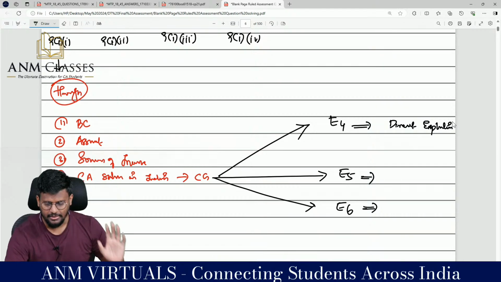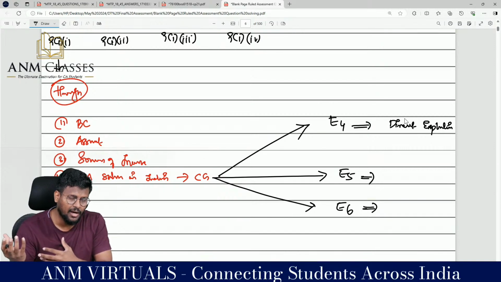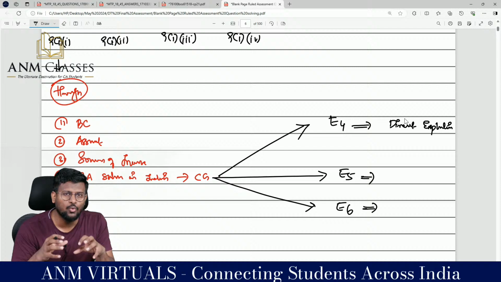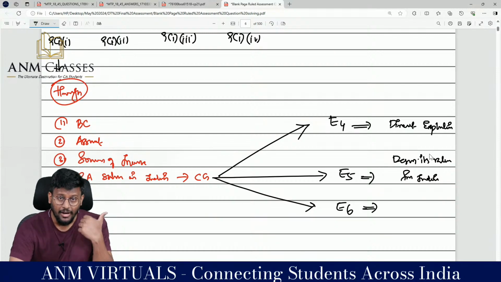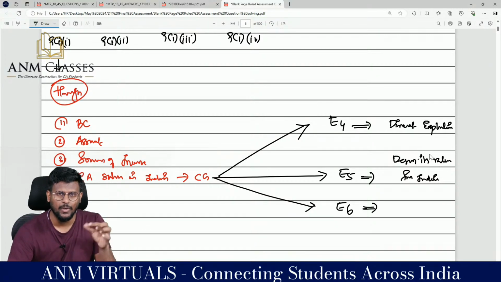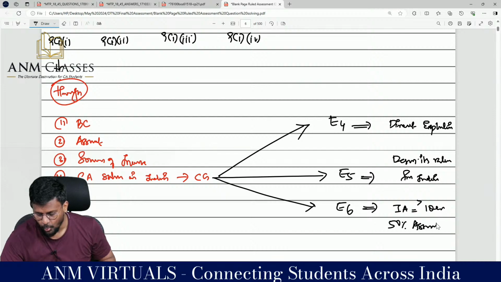Explanation 5 says that even if the share or interest of the company is situated outside India, but it derives its value from India, then it will be deemed. So it derives its value from India. Explanation 6 says that we can say it derives its value from India when the Indian asset is more than 10 crore, and we should check the 50% assets criteria.